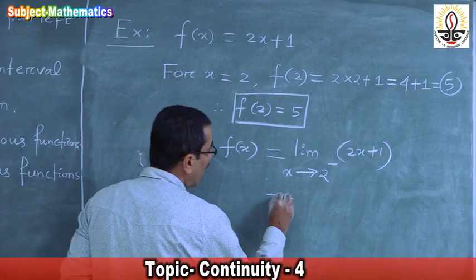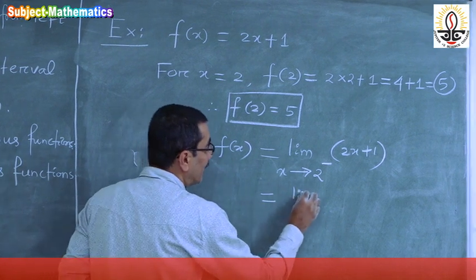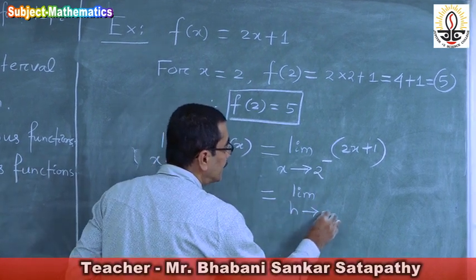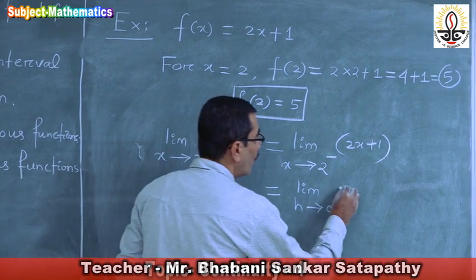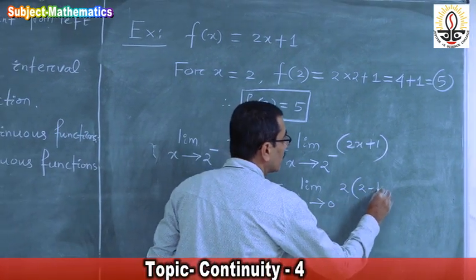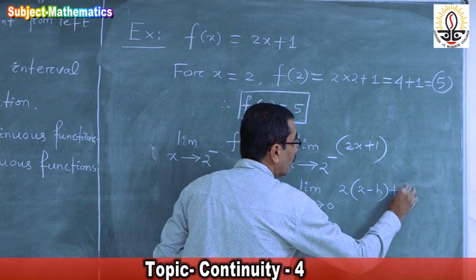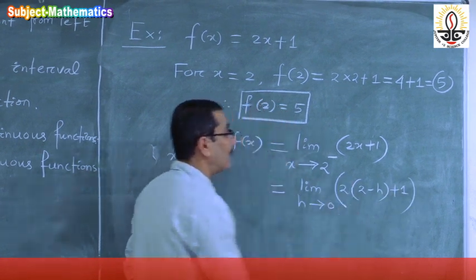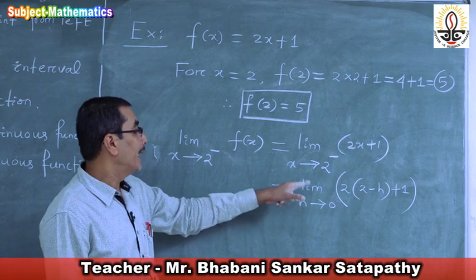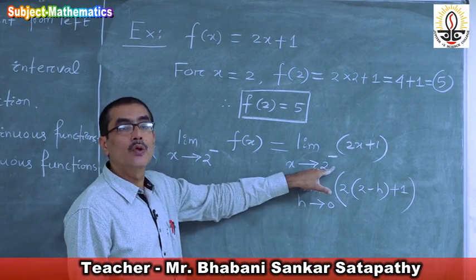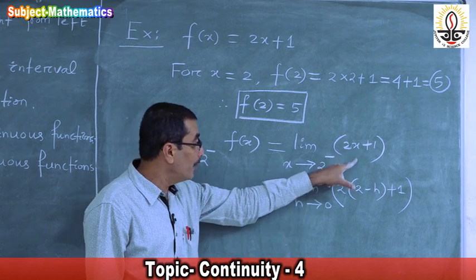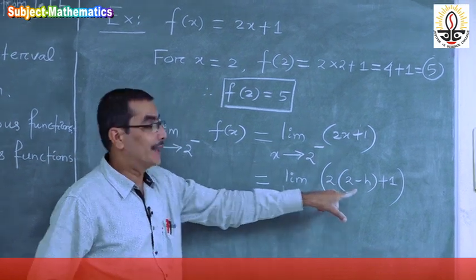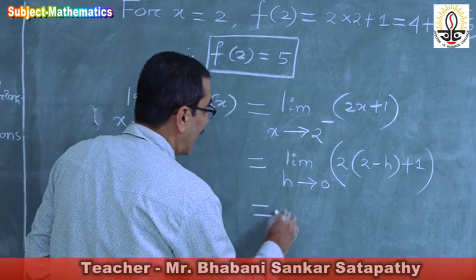Now see how to find this limit. Limit h tends to 0 of 2 into 2 minus h plus 1. So x should be replaced by 2 minus h, and x tends to 2 minus is replaced by h tends to 0.